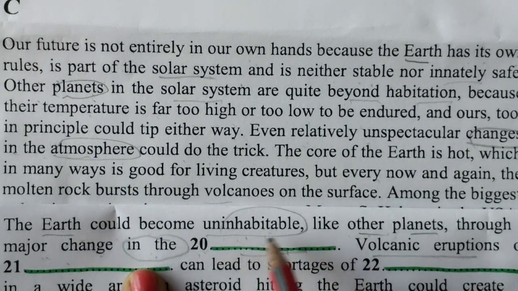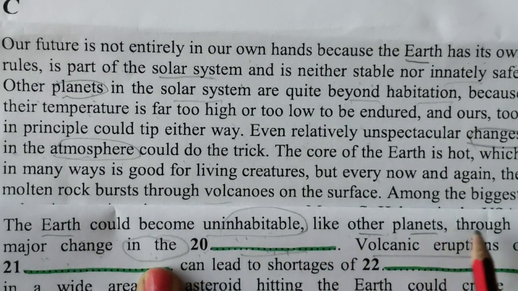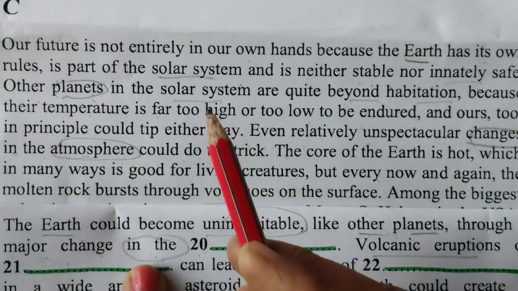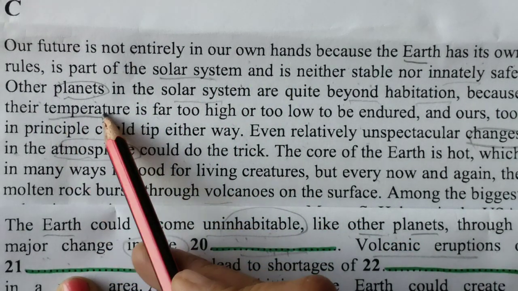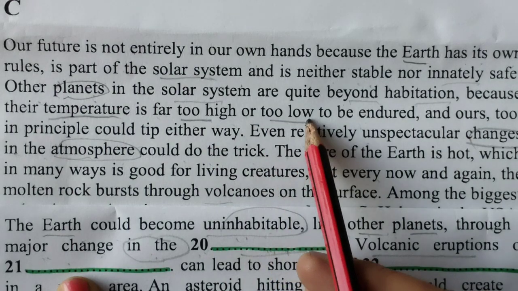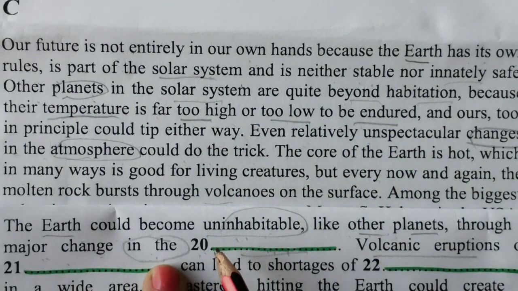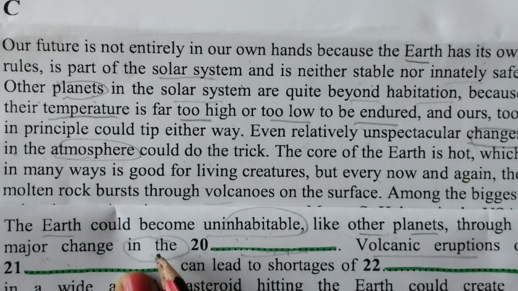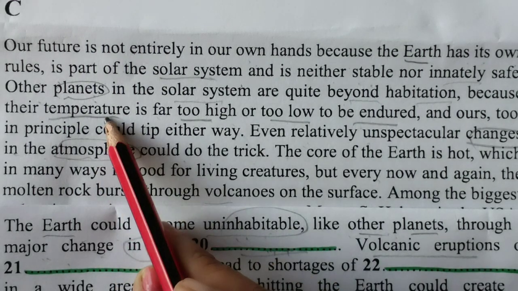But the earth could become inhabitable like other planets through a major change in. So major change, they are talking about temperature is far too high or too low to be endured. Okay, because now sometimes tips will not work, I'm telling you, because if you write atmosphere then it will be wrong. Temperature is the answer.